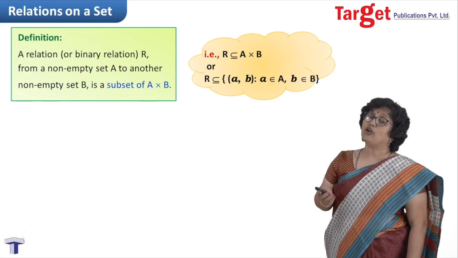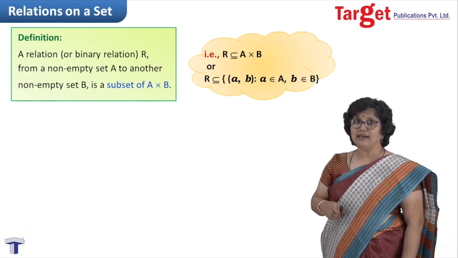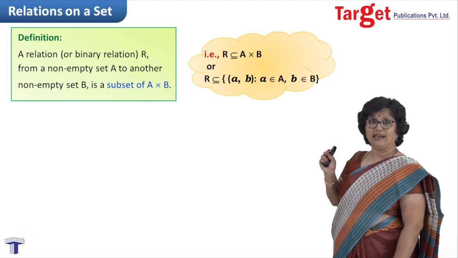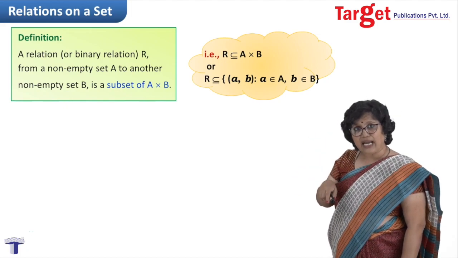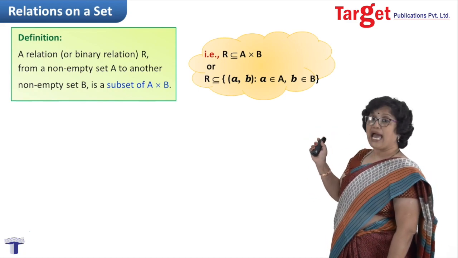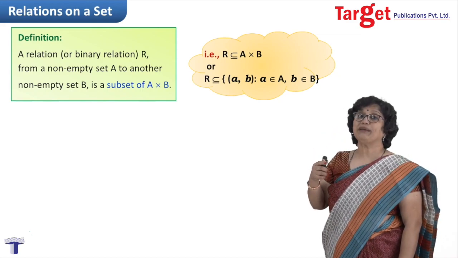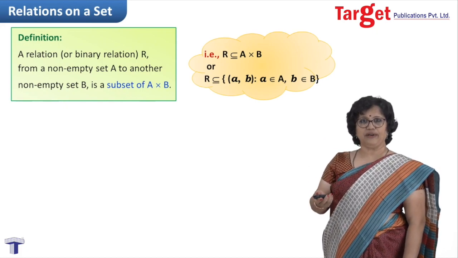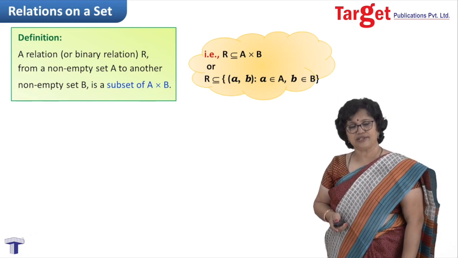If you wish, you can also write it in roster form. Roster form says that you have to write the pair (a, b) such that, and put the condition. What is the condition? That element a comes from set A and element b comes from set B, and you get the set of all such ordered pairs. That would be nothing but the Cartesian product, and take any subset of it. Mind you, please, I am saying any subset would work as a relation.